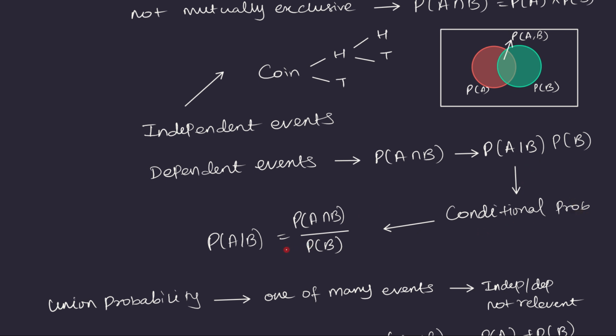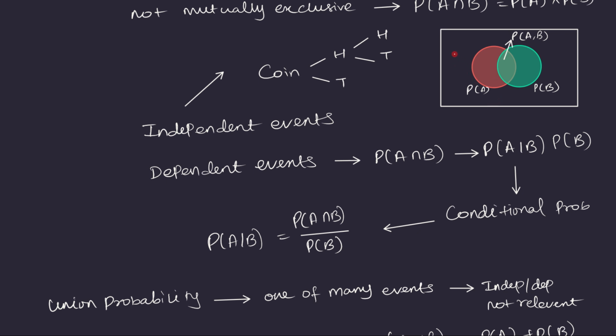And a general formula for finding this conditional probability is probability of A and B over probability of B. Okay, so just to give you some intuition for this, let's go back to the Venn diagram. So we want to find out probability of A given B. Imagine that we are actually placing a dot in this rectangle.